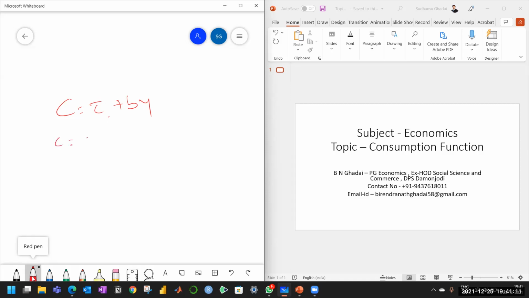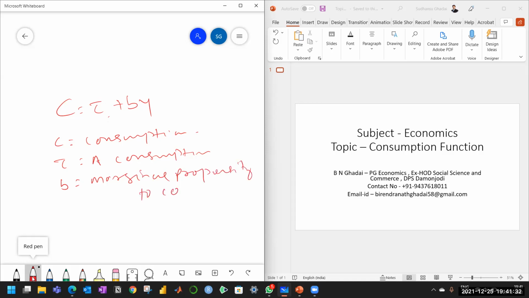So this is the consumption function. Here C is consumption, C bar is autonomous consumption, B is MPC, that is marginal propensity to consume, and Y is income, money income. So this is what we have got, this consumption equation from the consumption function, that is C is equal to C bar plus BY.